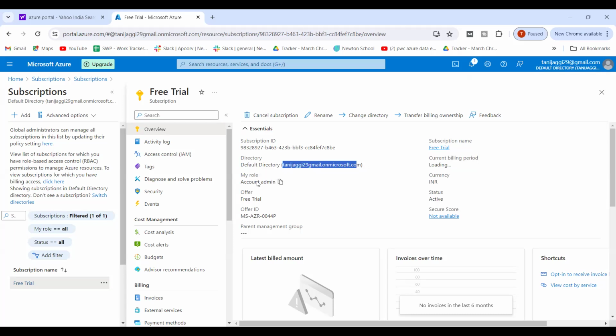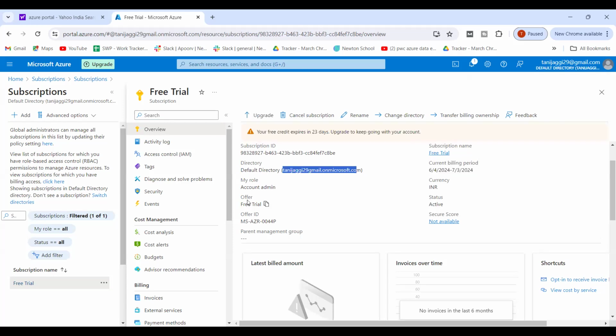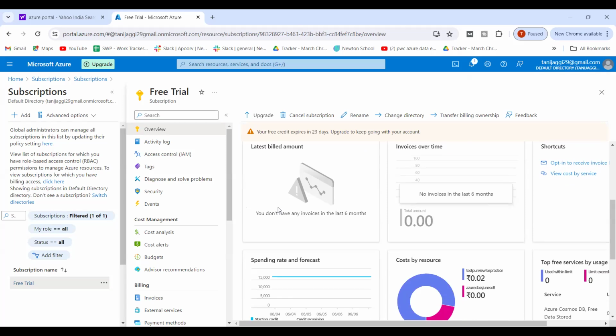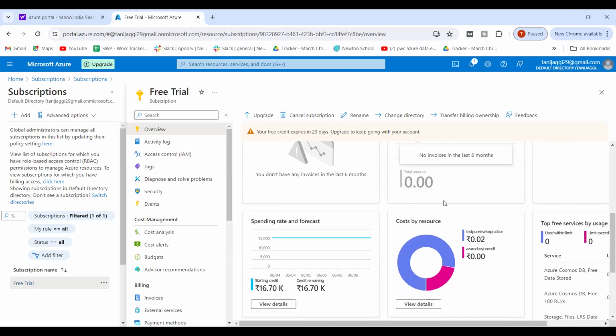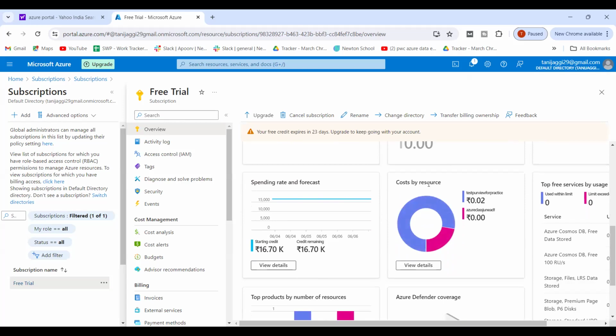What is my role? I'm an account admin. And what is the offer? It's a free trial offer for me. Last billing amount is what? Invoice over time, it's what? Right? So it is going to give me cost by resources. See, I've created a resource, and because for this resource I have created some more things, as per that, the amount is going to increase.